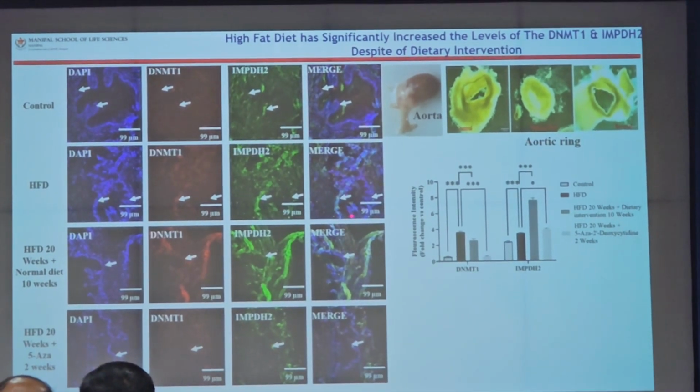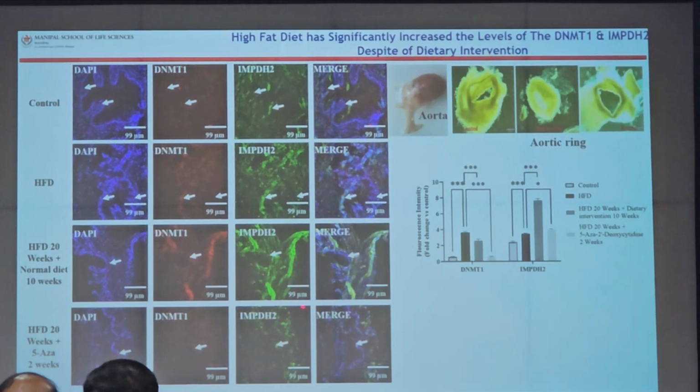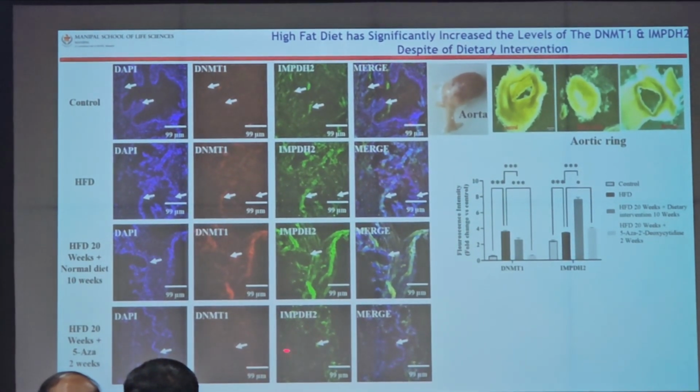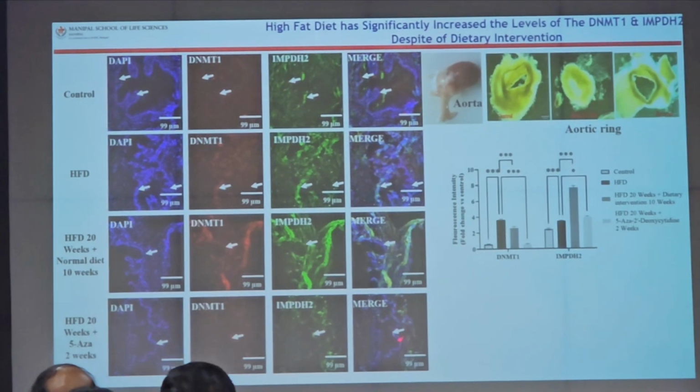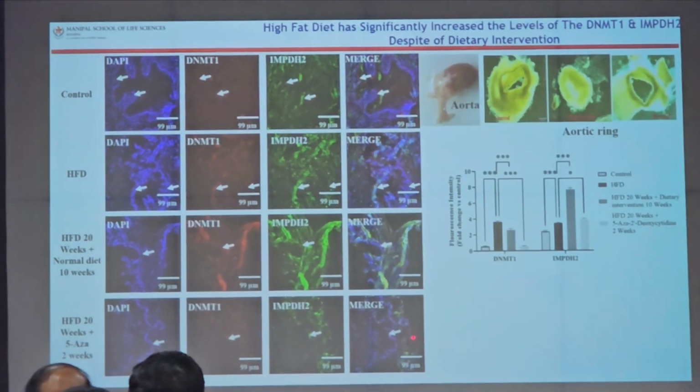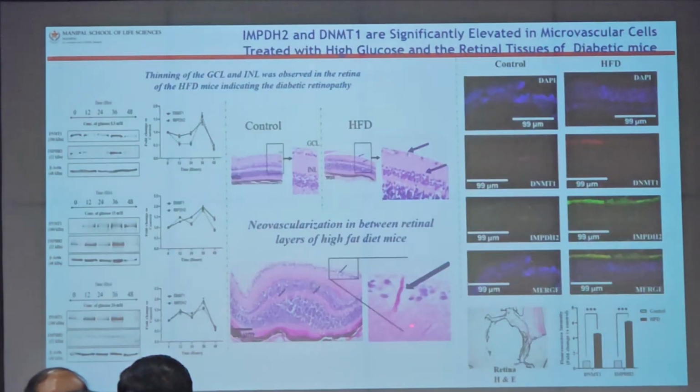So now we come back to animal models, and we show that IMPDH2 and DNMT1 are still elevated, and that this comes back down with azacytidine treatment. This means IMPDH2 is regulated by DNA methylation in the aortic endothelial cells.